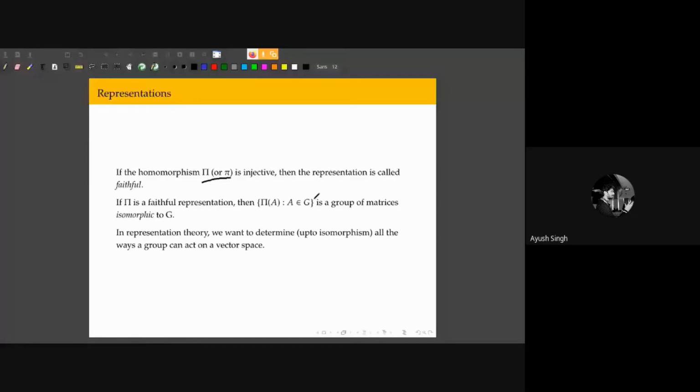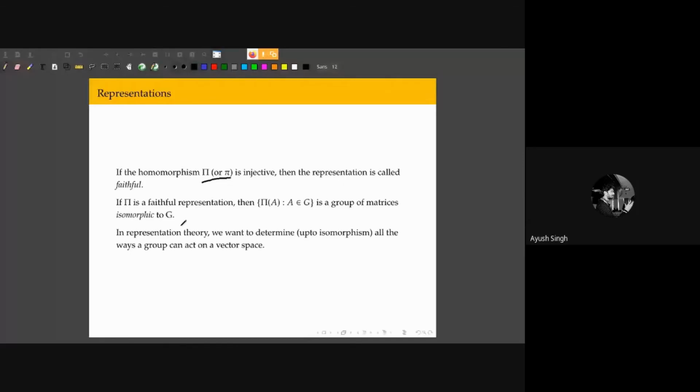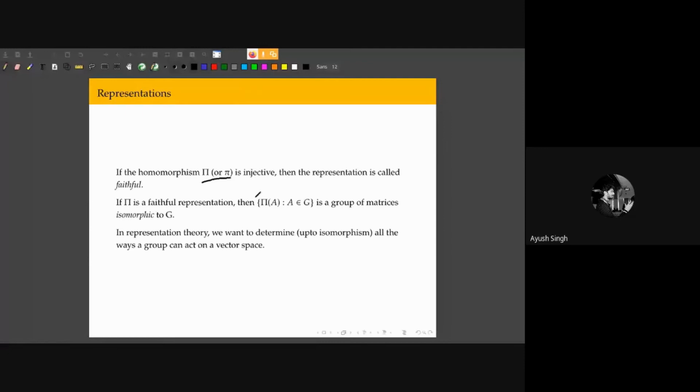So in representation, what we are doing is we are expressing these abstract groups as some matrices, right? So the three-dimensional matrices I talked about. So the orthogonal group in 3 dimensions, for example, or the rotation group in 3 dimensions, when I wrote those down, they were just 3 by 3 matrices.